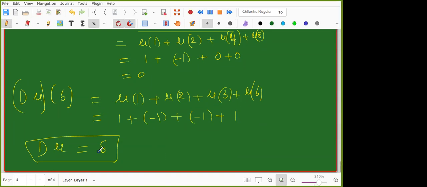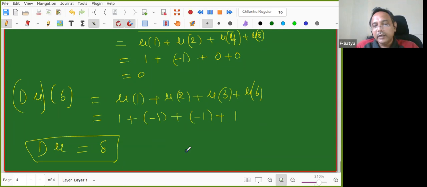So the Dirac delta function is like when we have earthquakes: suddenly the scale goes high, then it suddenly stops. Dirac is a person, hence the Dirac delta function. It is 1 only at n equal to 1, and 0 in all other places where n is not equal to 1.